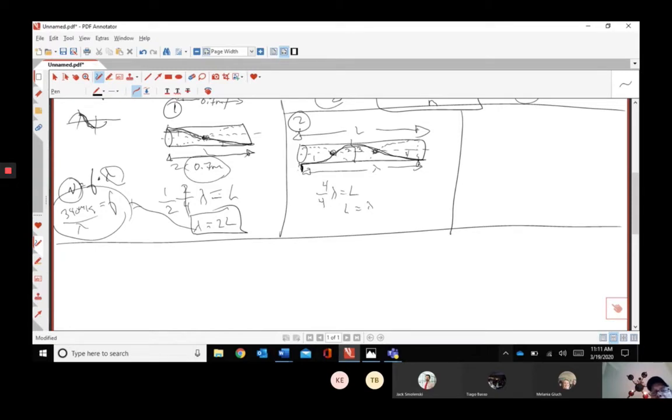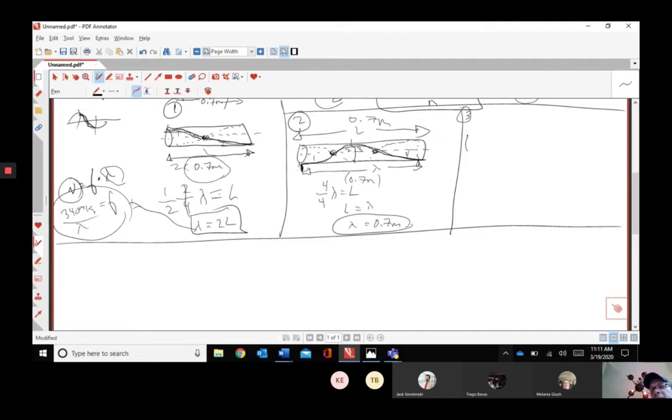So what would this one be? If we know that the length of this pipe is 0.7 meters, that would be this length of pipe, 0.7 meters, right? So lambda would equal 0.7 meters. All right, so far so good. And we're almost a third of the way done for the day. And then you can go chill.